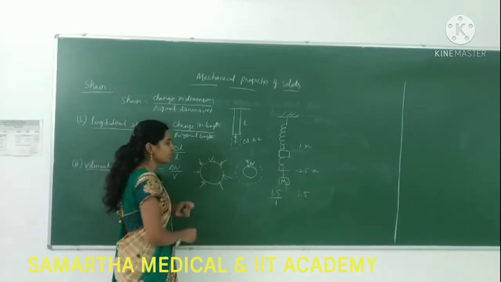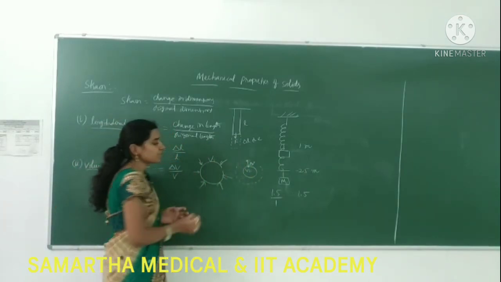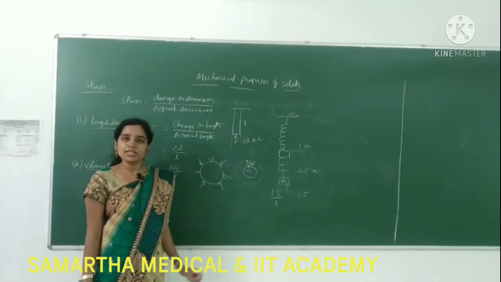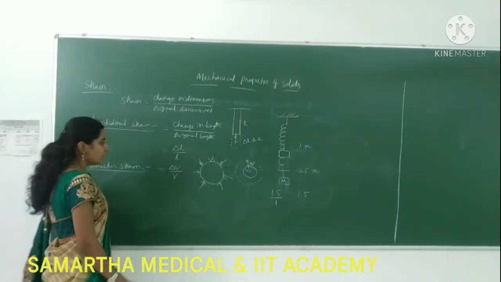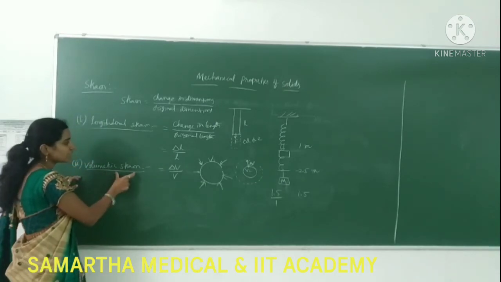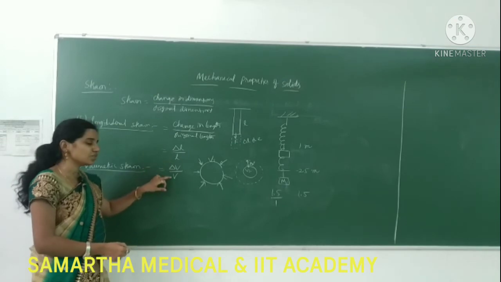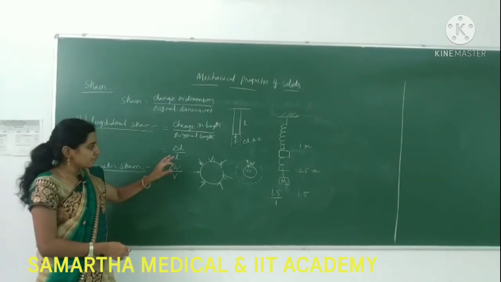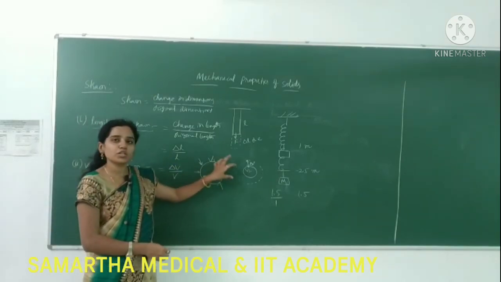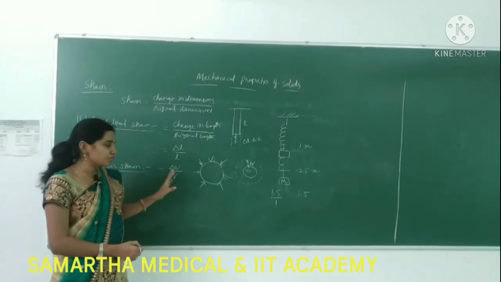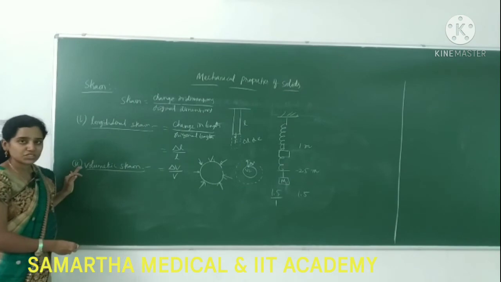Initially the volume is V1, and the final volume becomes V2. This change in volume is nothing but delta V. So what can I write? Volumetric strain is the ratio of change in dimensions to the original dimensions. Which dimension is changing here? Volume. So the change in volume by the original volume gives you the volumetric strain.